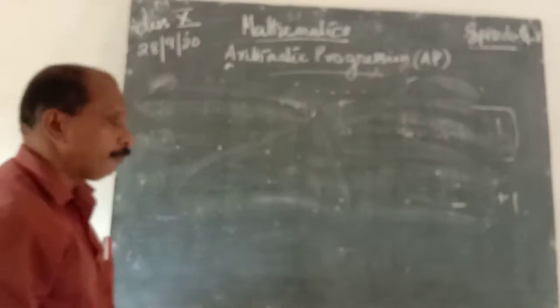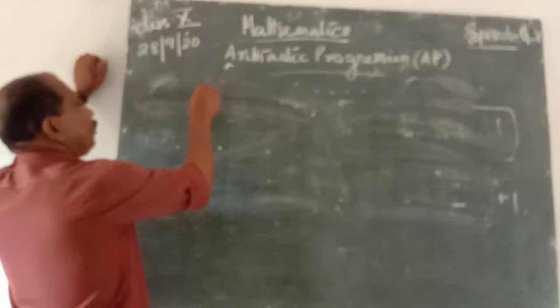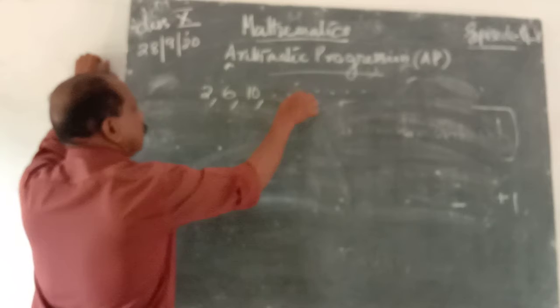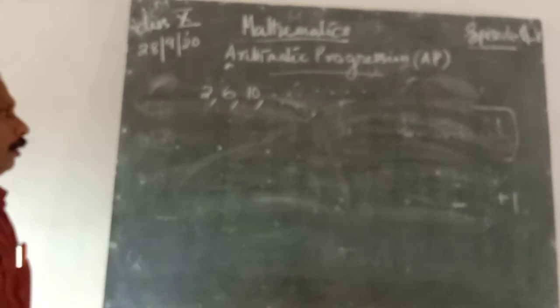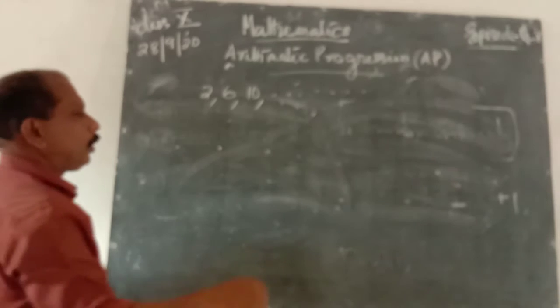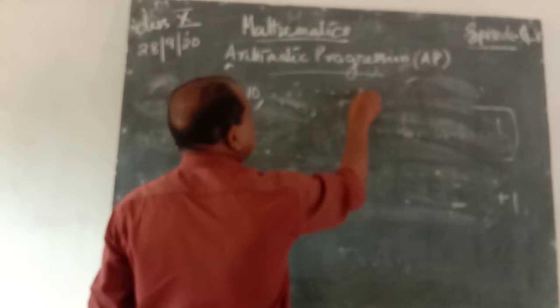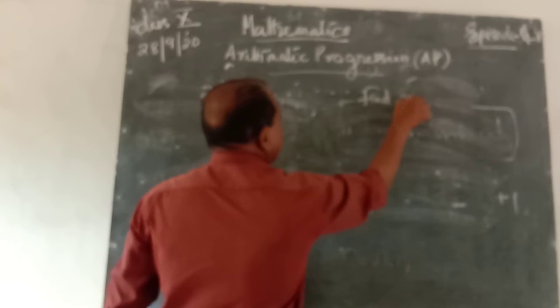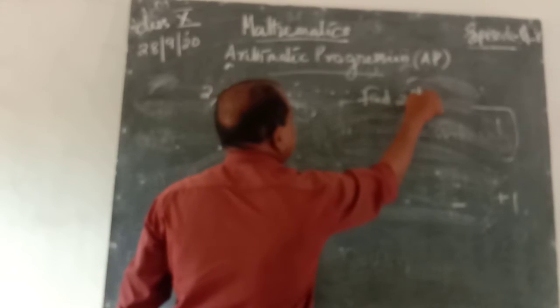For example, 2, 6, 10, and so on. Find the 21st term.